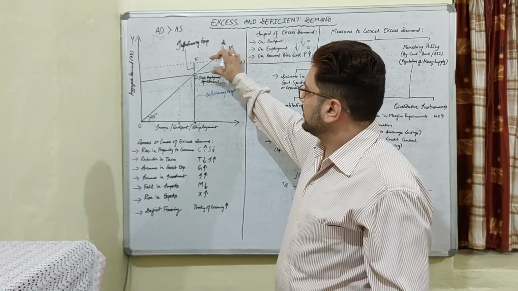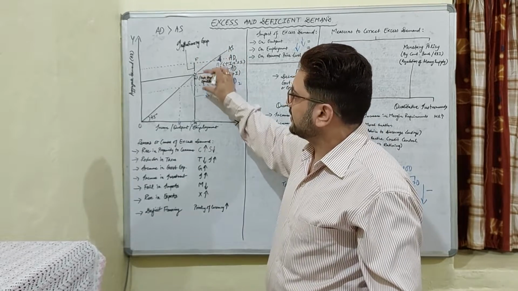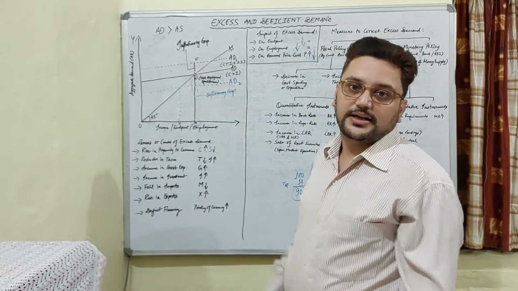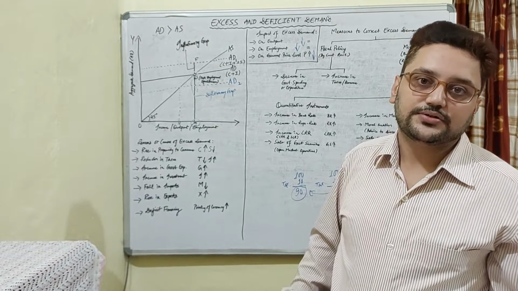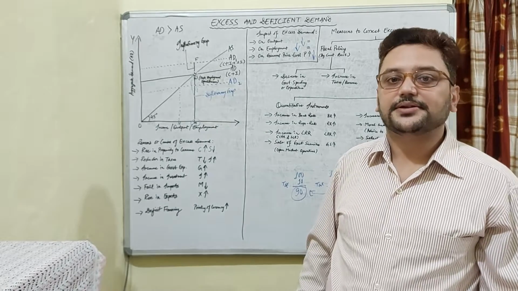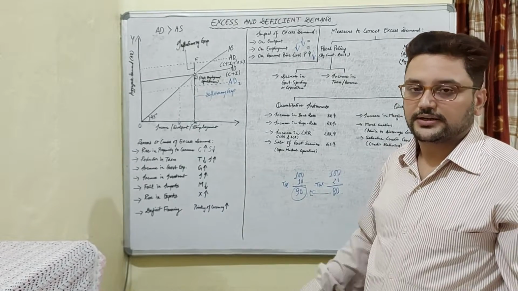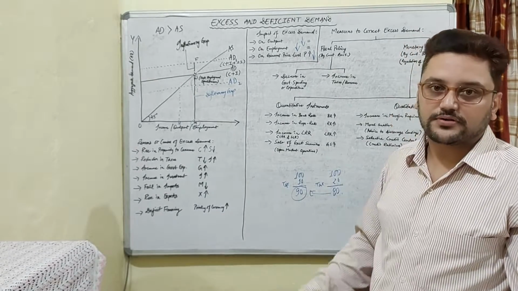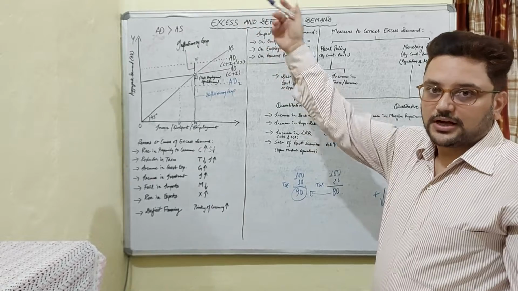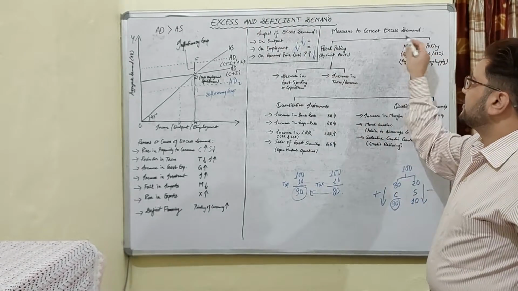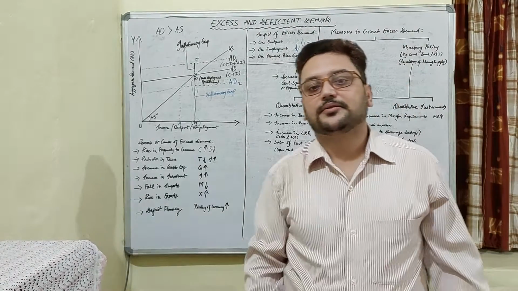Now this EF is the excess demand situation and EG is the excess supply or deficit demand situation, we can say. So I discussed both in the same graph because there is shortage of time, and now let us come to the point: what are the measures to correct the excess demand?